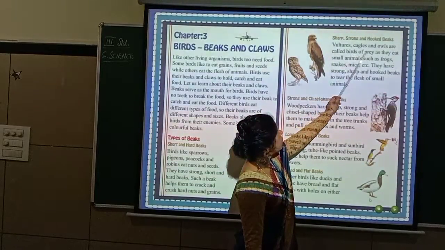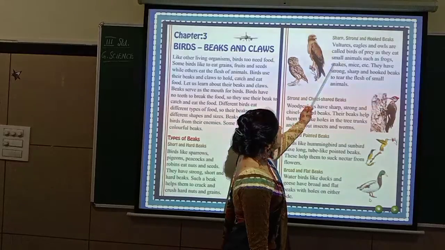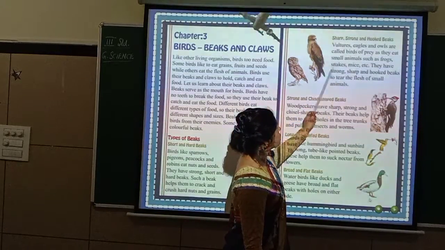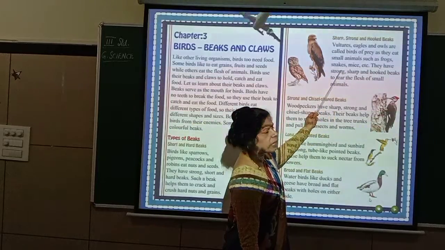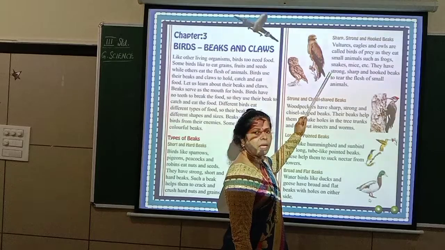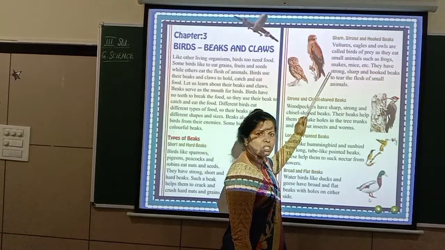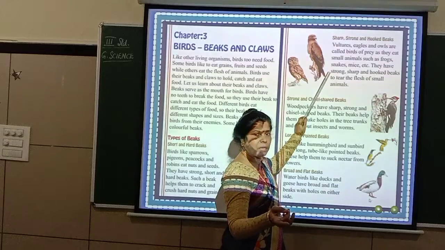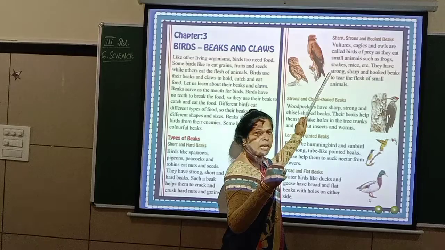Vultures, eagles and owls are called birds of prey, as they eat small animals such as frogs, snakes, mice, etc. These we call birds of prey. Why do we call them birds of prey? Because they eat the flesh of other animals. They depend on the flesh of other animals, the meat of animals. Small animals they catch and directly eat.